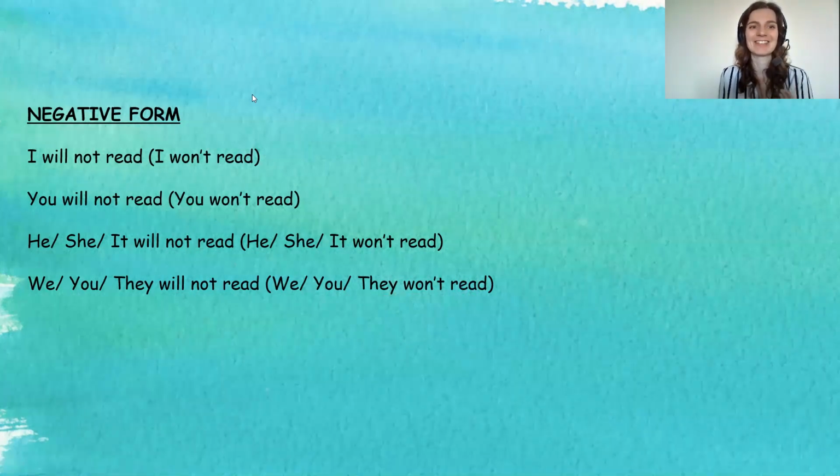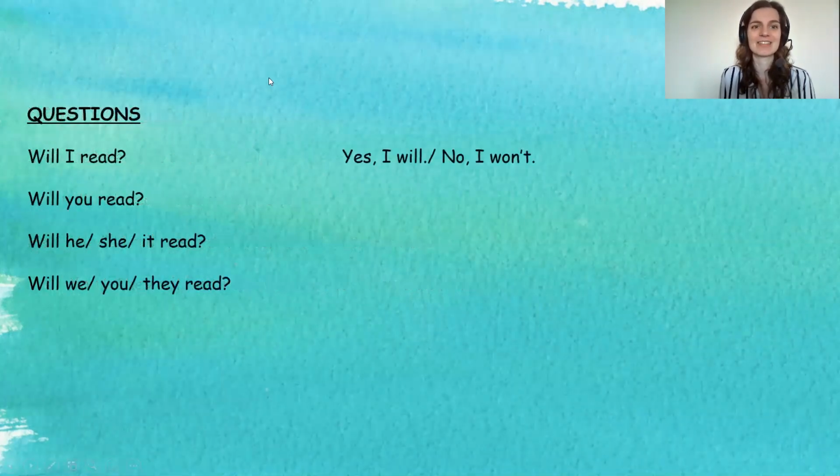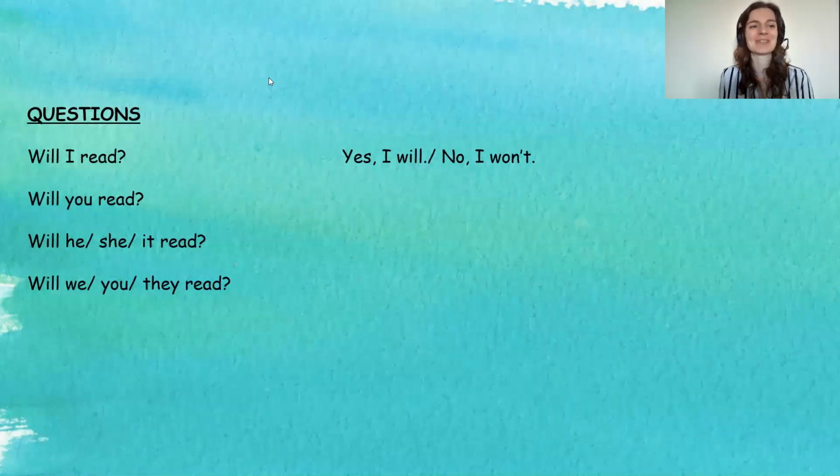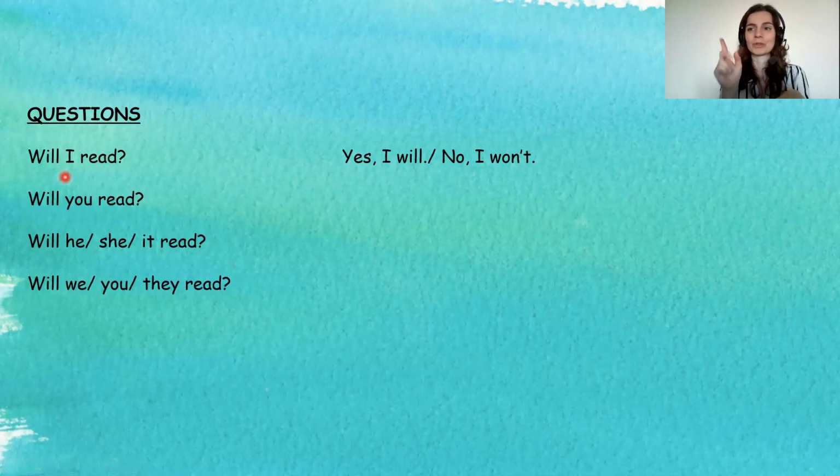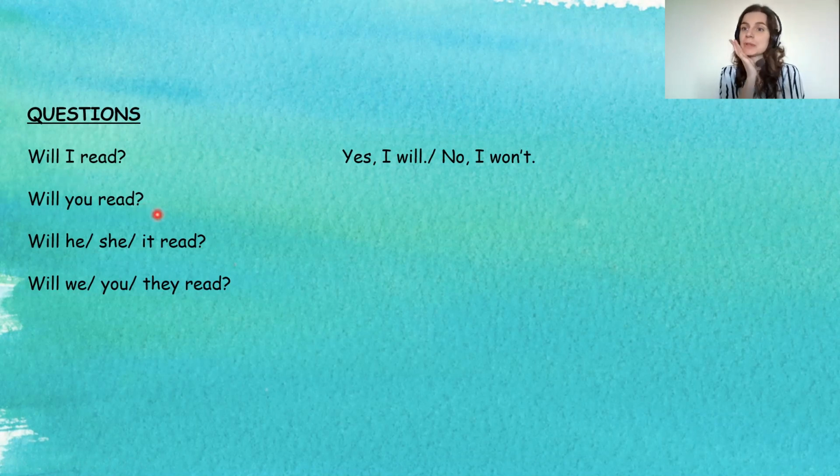And then basically with questions, it's even easier, because what we will do, we will basically just change the position of I and will, or you and will, right? So you will say, oh, will I read? Will you read? Will he, will she, will it read? Or will we read? Will you read? Will they read? Right? When somebody just asks you, all right, will you read this book?